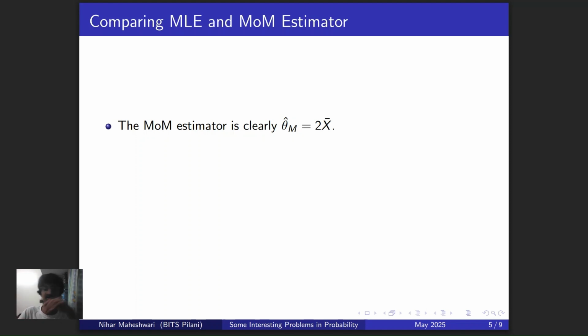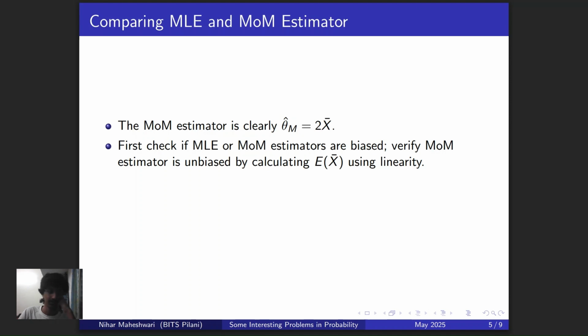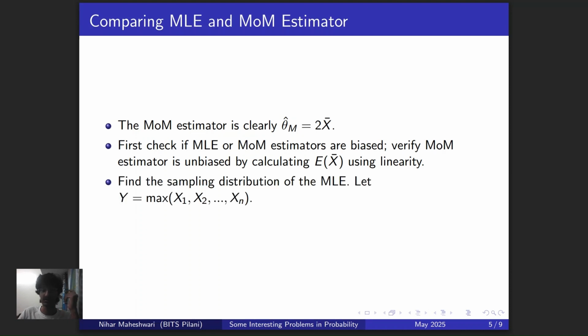So that's why it's pretty easy to verify that yes, the MOM estimator is indeed unbiased. All right, cool. And now the question arises, how do you find out the MLE estimator and how do you check its expected value? So obviously, in order to check its bias, you're going to have to actually find out what the distribution of the estimator looks like, because you can't use linearity or any sort of operator. So that's what we're going to do next.